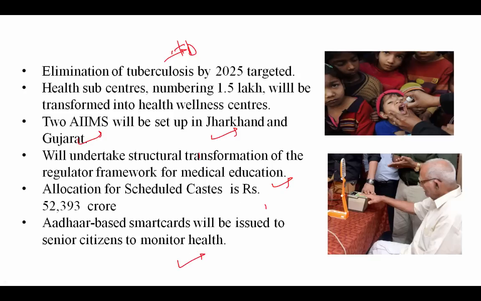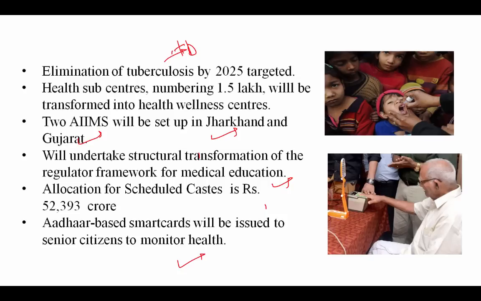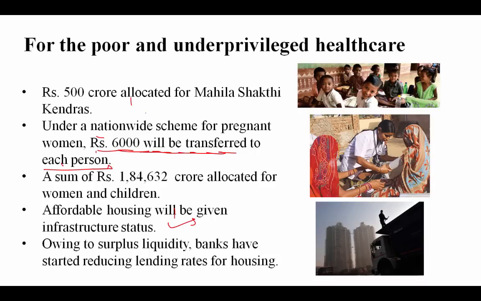Okay, so from this section, firstly you need to remember that under a nationwide scheme for pregnant women, 6,000 rupees will be transferred to each person. 6,000 rupees. Firstly, you need to remember this. Second, elimination of TB. There is only one disease they talked about, and the elimination of TB by 2025. The target is 2025. And two new AIIMS, one in Jharkhand and another in Gujarat, you need to remember. So these are the few things that you need to remember from the poor and the underprivileged and healthcare.